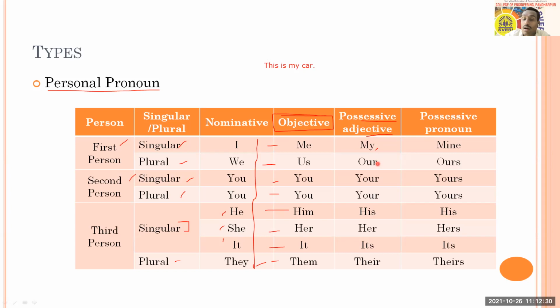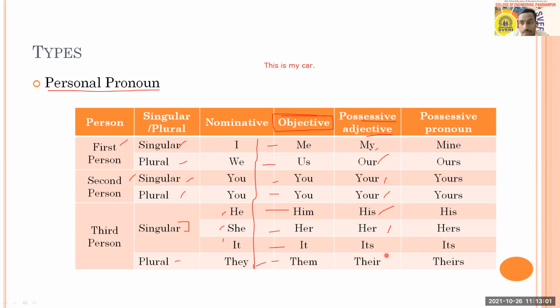Okay, our, what can be our? It can be our house, our bungalow, our farm, our class, our college, something like this. The next one is your. You can say your talent, your class, your marks, your book, your pen, your mobile. Here it is in plural. Again you can say your garden, your farm. Then his nature, his attitude, so many things you can consider.